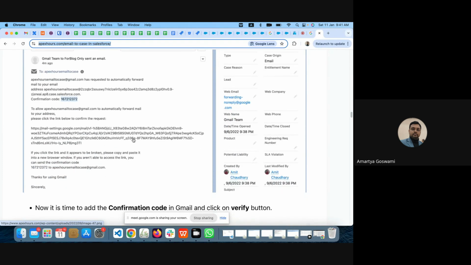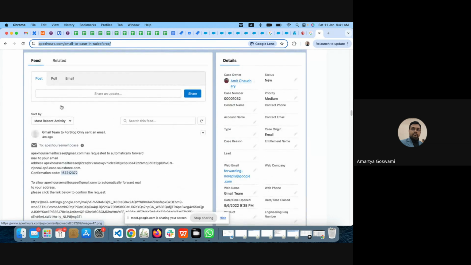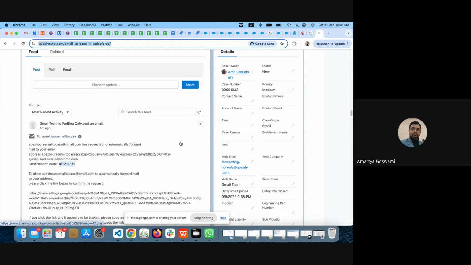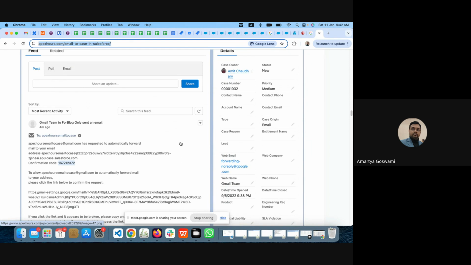The whole body of the email will be copy pasted into the case. In the case details, you will find the whole email body there. Here you can see some of the things you can configure. First, case origin will be email. You can also set up the priority for when you are getting email to case.